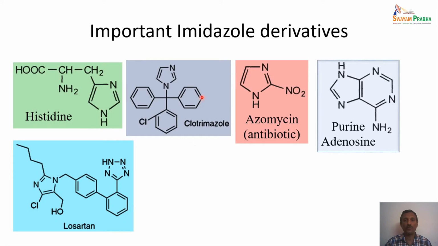Let us look at some of the important imidazole derivatives. Histidine, as shown here, has an imidazole unit, and so do clotrimazole, azomycin, and the purine, which is the nucleobase having adenosine. Losartan is a drug which is generally used. So these are various compounds which are important imidazole derivatives. We will be looking at some of them in the later part of our session.